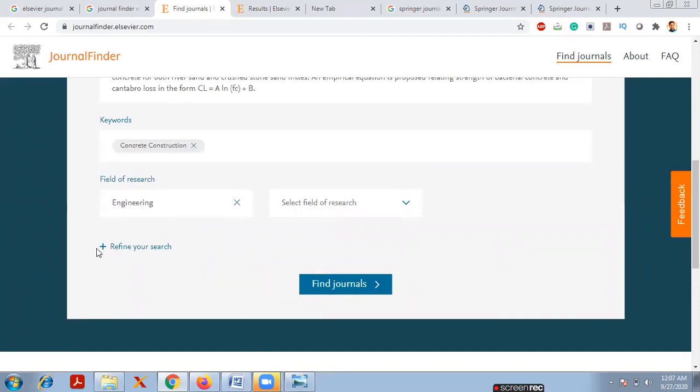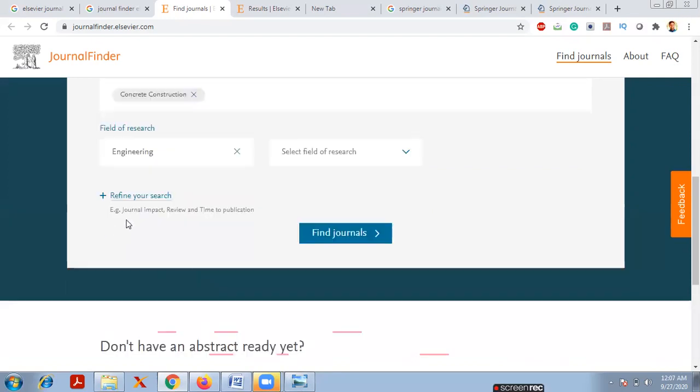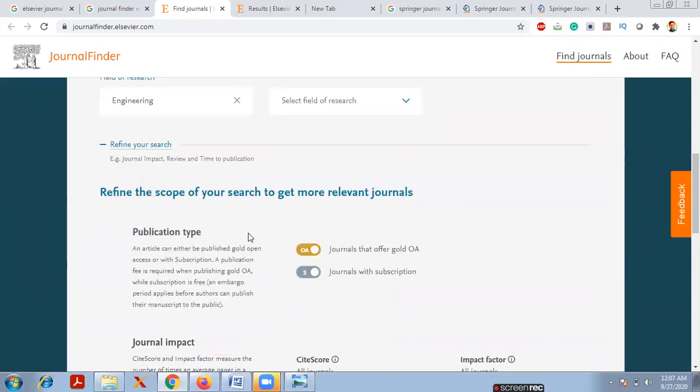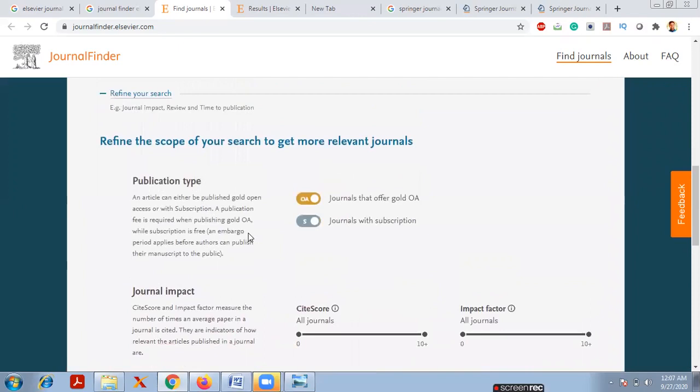And also, if you want to refine your research, for suppose if you need only open access journals, or only subscription journals, or gold open access journals, it depends upon the publication type. That means an article can either be published gold open access or with subscription.